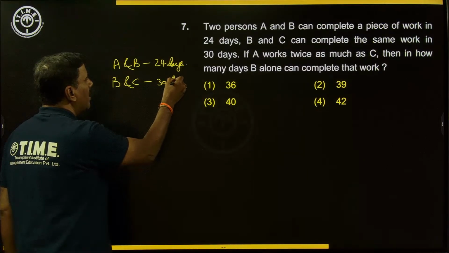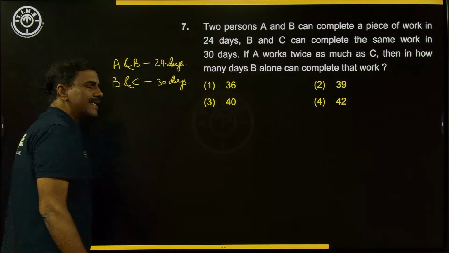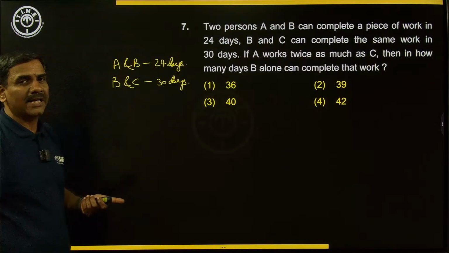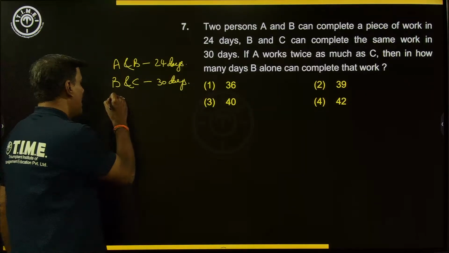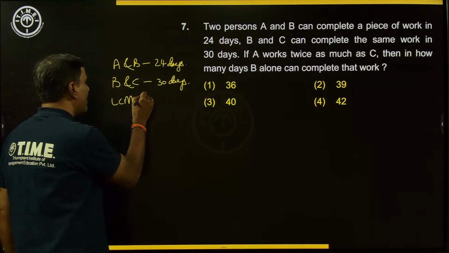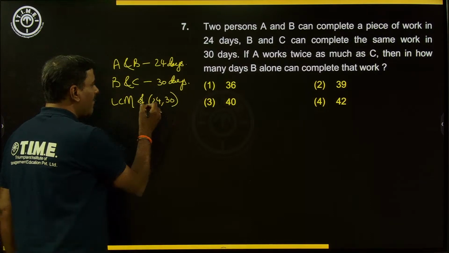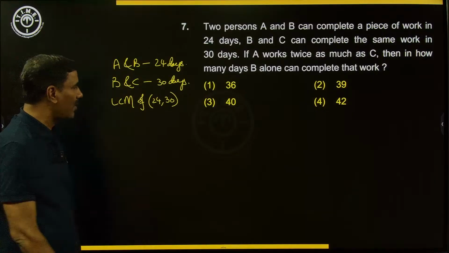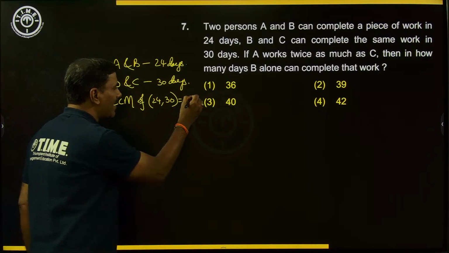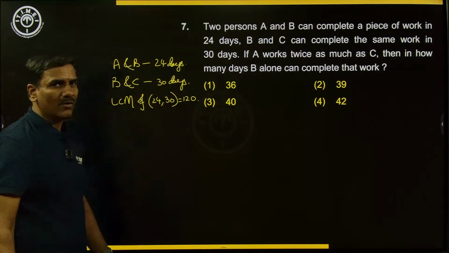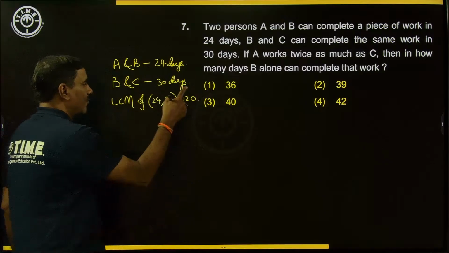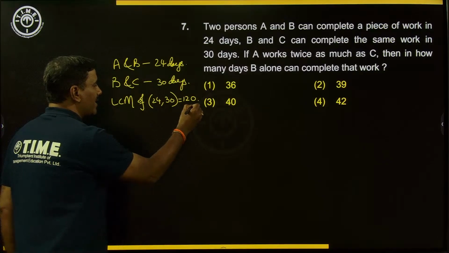So if you observe here, better we take the LCM method so that we can answer the question at a faster rate for this particular scenario. The LCM method is basically nothing but taking the LCM of the given times as the total work. That is what we have discussed. So the LCM of 24 and 30 is 120, because 24 times 5 is 120 and 30 times 4 is 120. Right. So the work is 120 units.